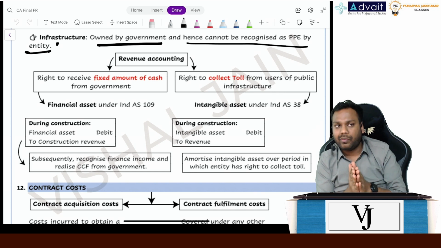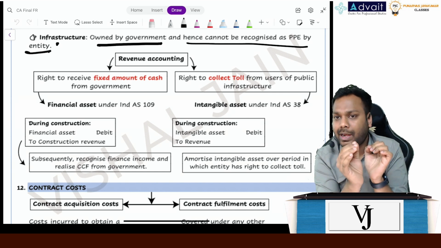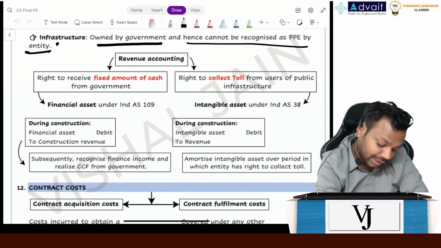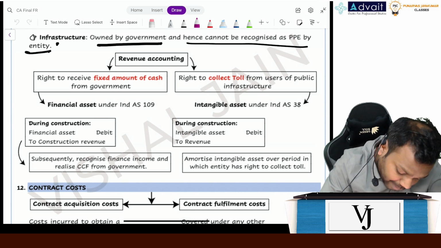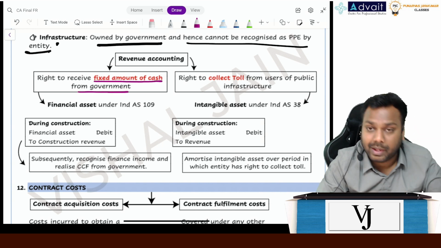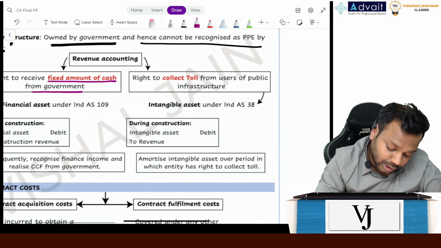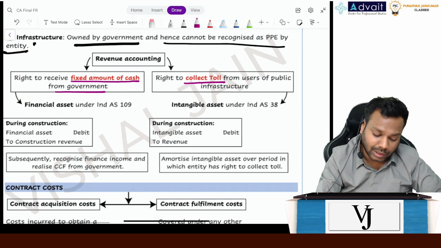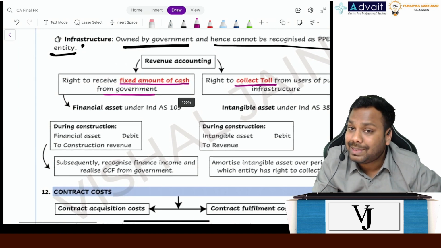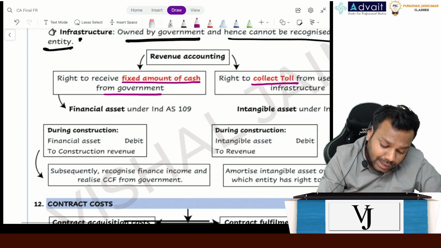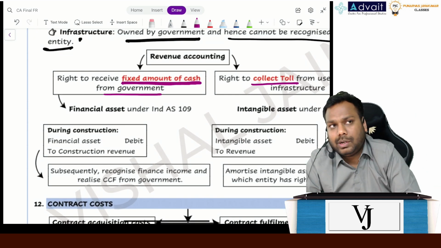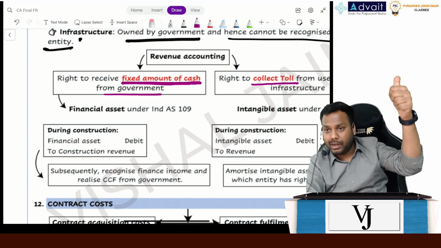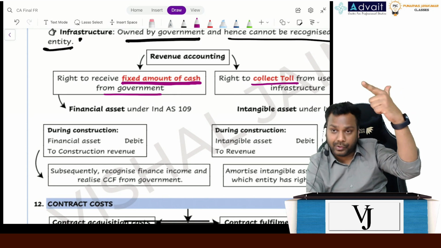Either the government will say, I will give you a contractual right to receive this much cash flows every year, a fixed amount of cash from the government every year, or the government will give you a right to collect the toll from the general public. These can be the two possible instances. Now if you are getting the right to receive a fixed amount of cash, don't you think it is a financial asset? What is the meaning of financial asset? A contractual right to receive the fixed amount of cash in the future.